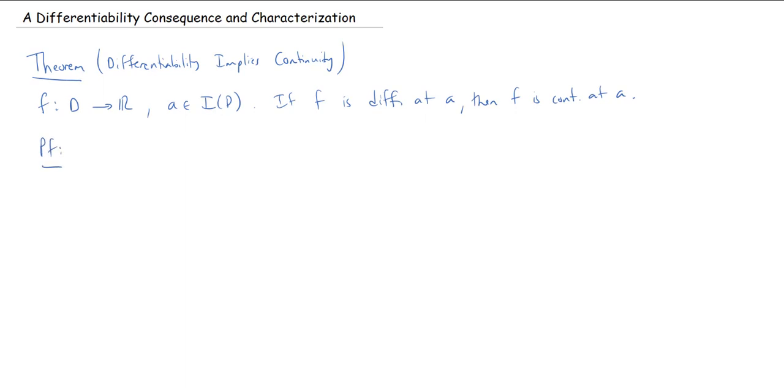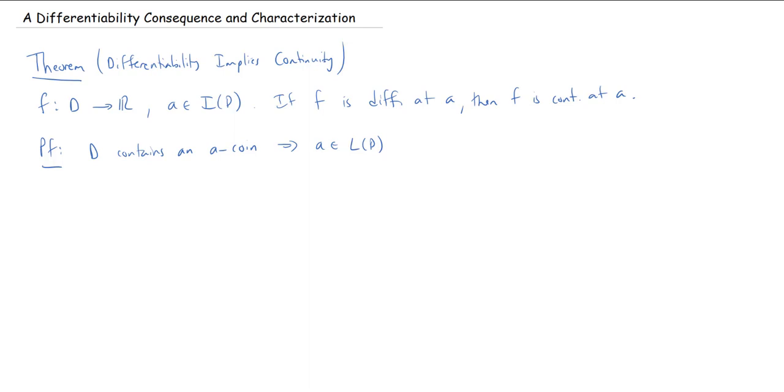Okay, so we know that D contains an a-coin, and because D contains an a-coin, it follows that a is a limit point of D. Right? You have all these points in the a-coin, and of course they converge to a.